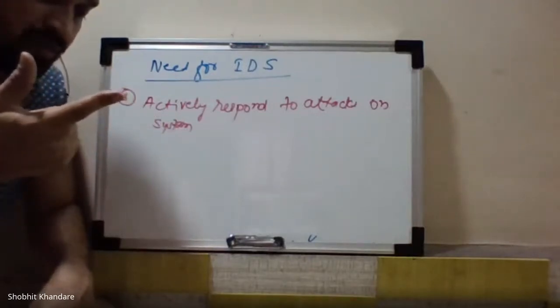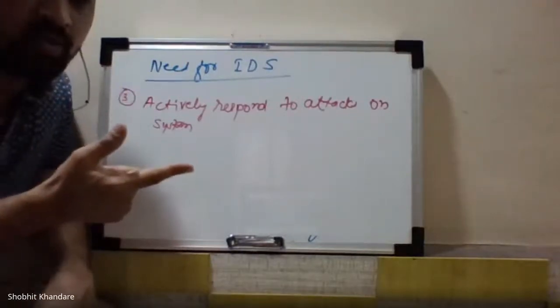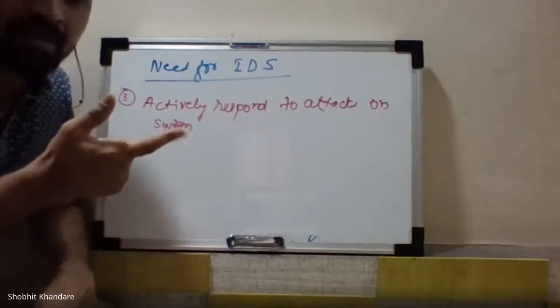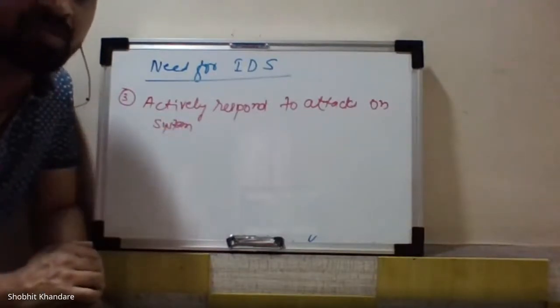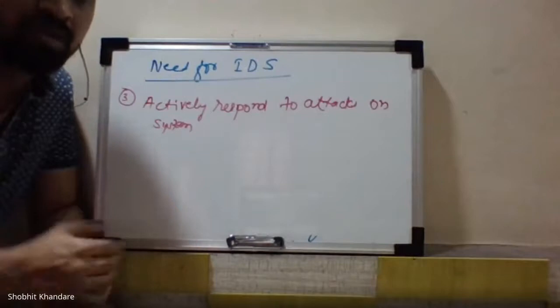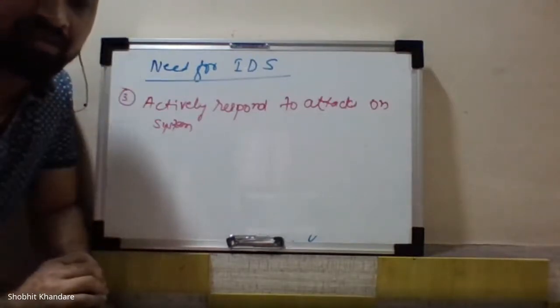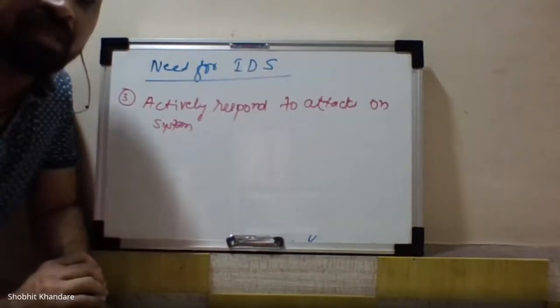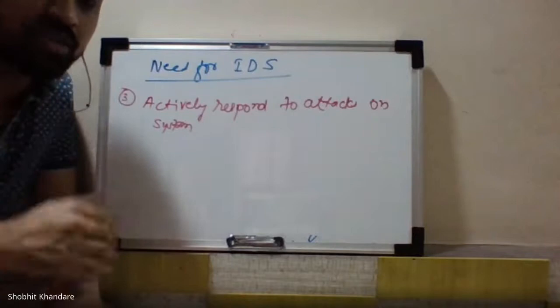The second, it can just give a notification to the user. For example, if there is some virus in your system, you will be notified that a virus is detected with some name. So that is nothing but the notification.